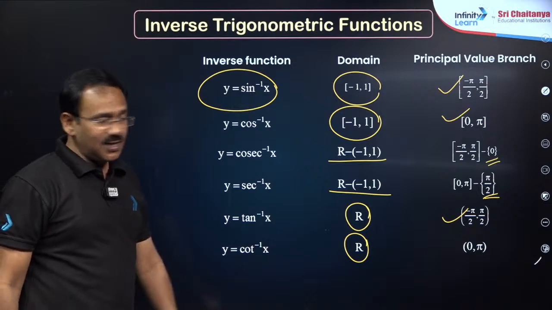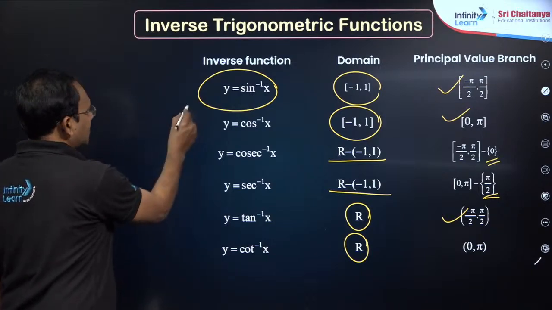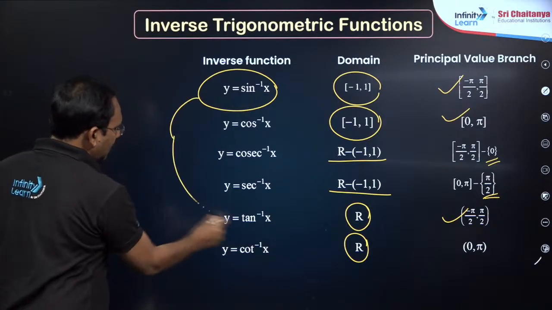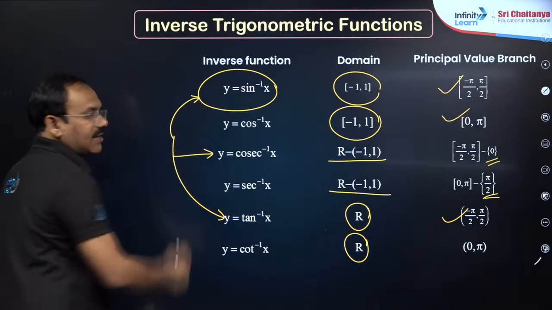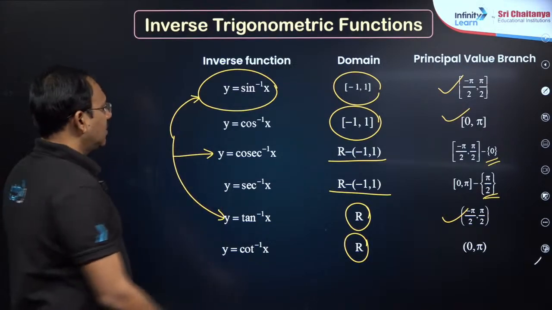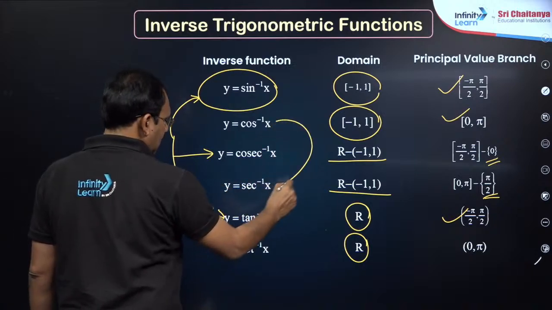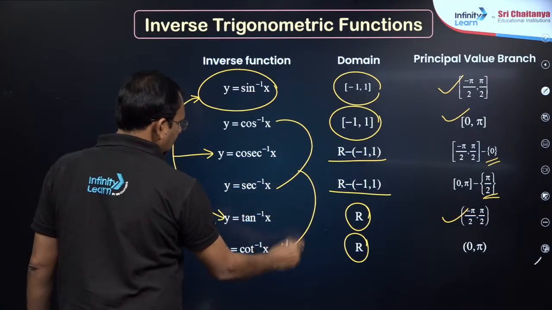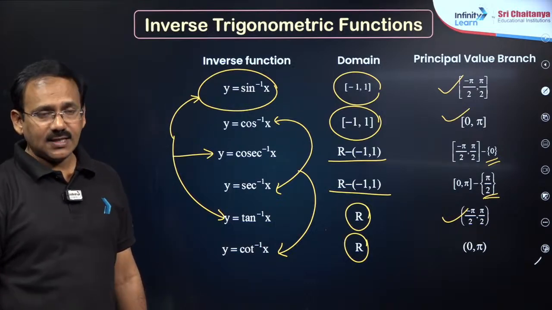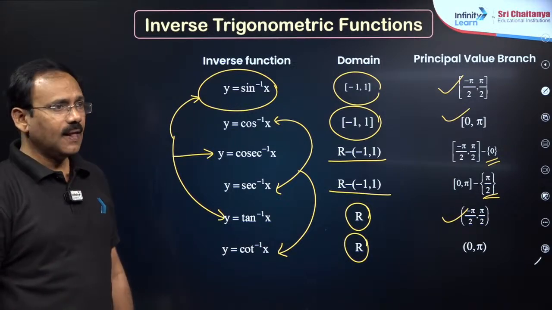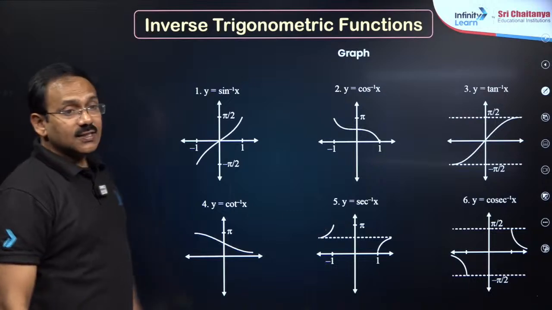And most importantly, dear students, sin inverse x, tan inverse x and cosecant inverse x, these three behave alike with respect to results. Cos inverse x, secant inverse x, cot inverse x, these three behave alike because of their range, my dear friends. Right? Clear? Fine. Next, my dear friends, the graphs.